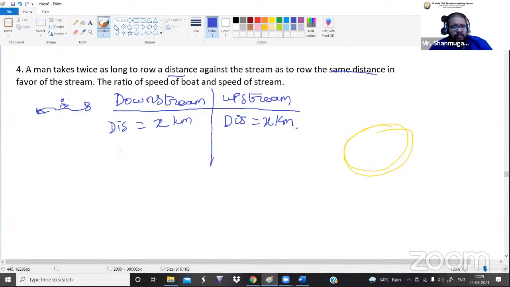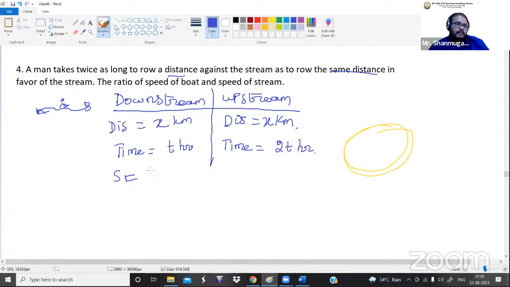So now let me take the downstream time as small t, that is t hour. Then what about the upstream time? That is 2t hour, because it is twice the time. Got it? Now we know the distance value and the time value. What might be the speed value?